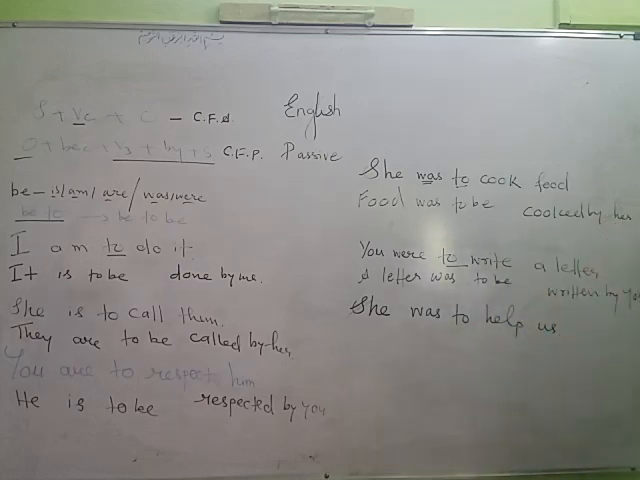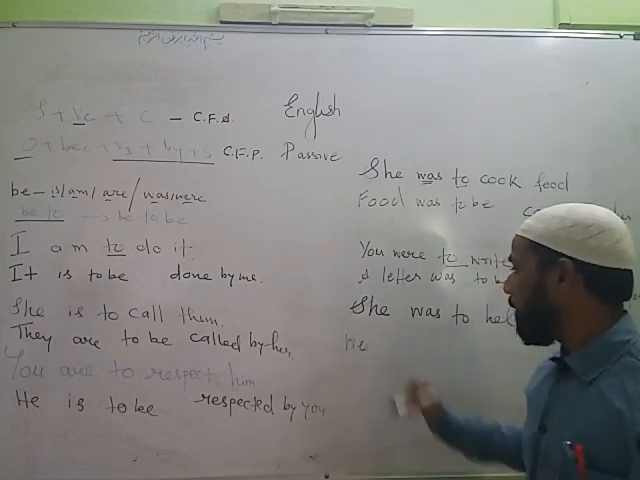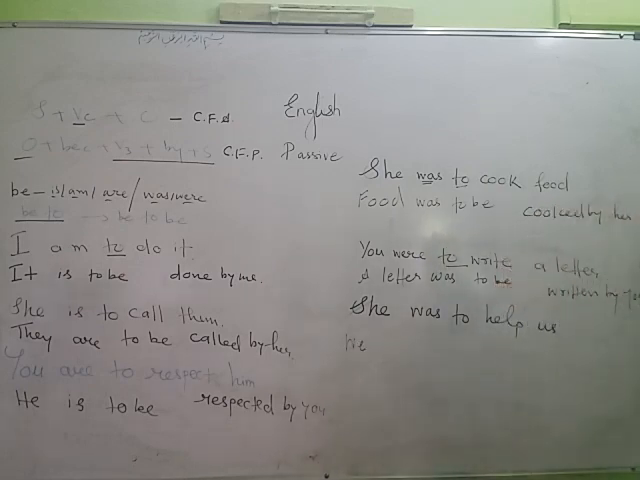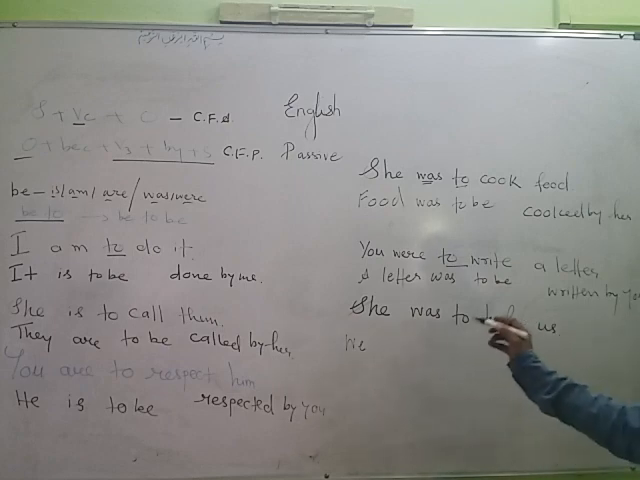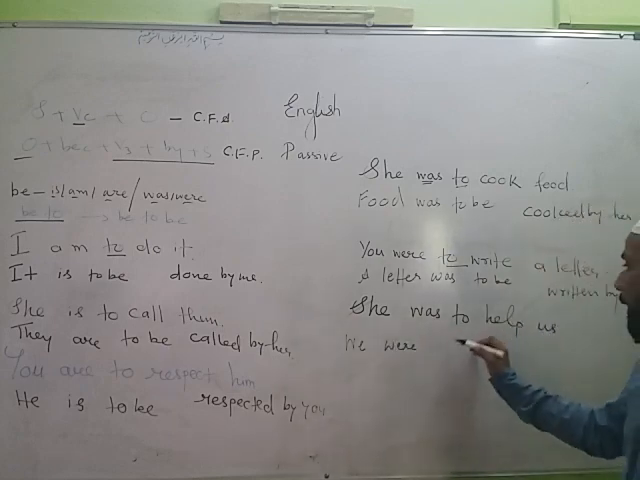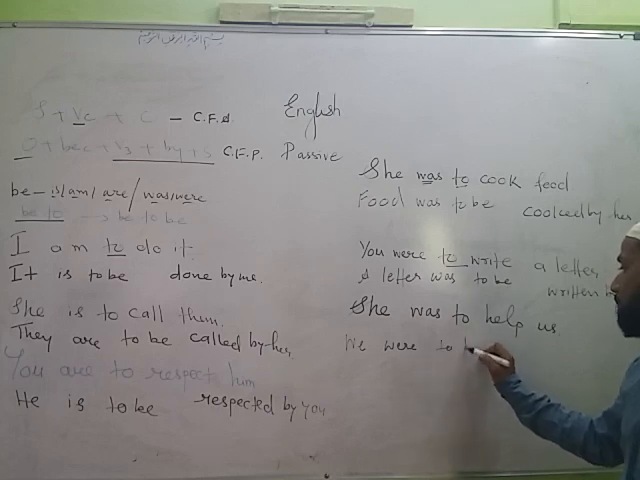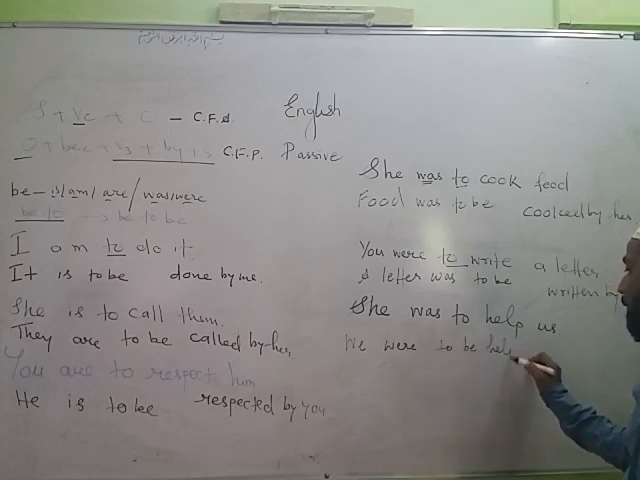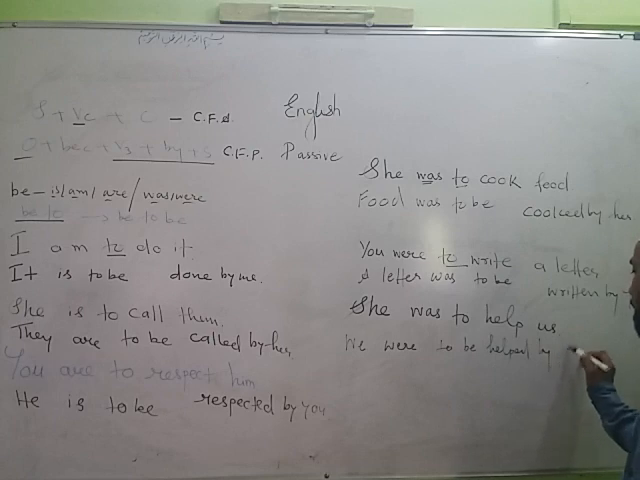Next sentence, she was to help us. Us will become we, and you understand with we use were, not was. So here in place of was we use were. To help, to be helped. She becomes by her. I hope you understand the topic.